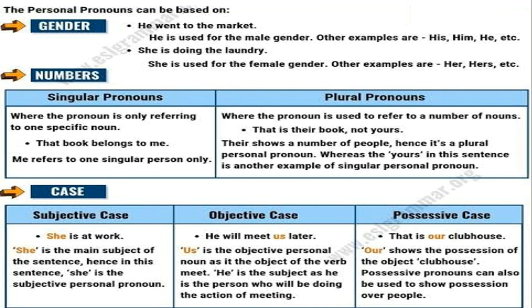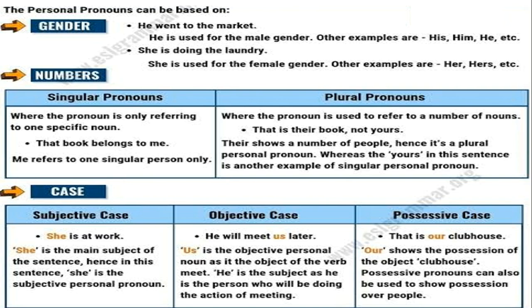An objective example can be: he will meet us later. If you remember the structure of a sentence, we have already discussed that subject plus verb plus object is the basic structure of a sentence. So what does object refer to? Object refers to a noun or a pronoun on which the verb applies, on which the action applies.